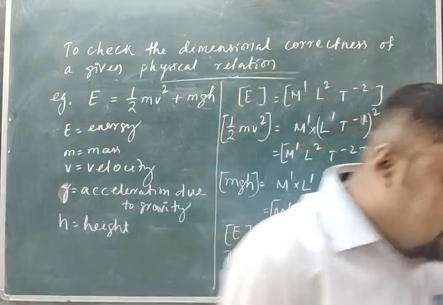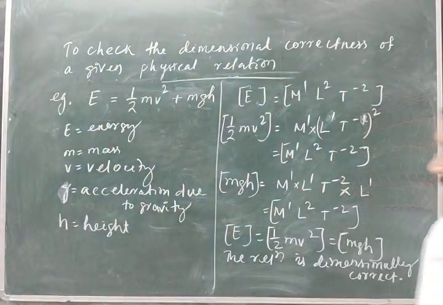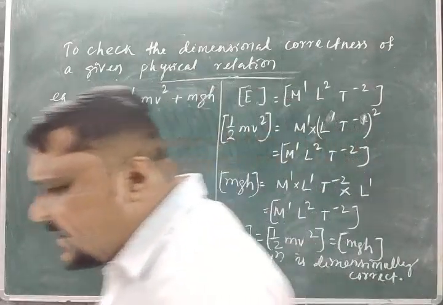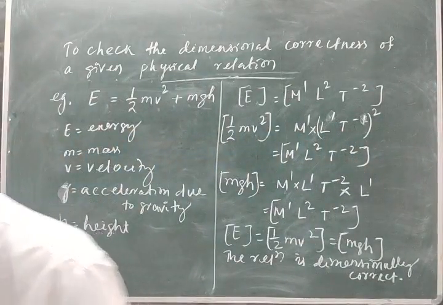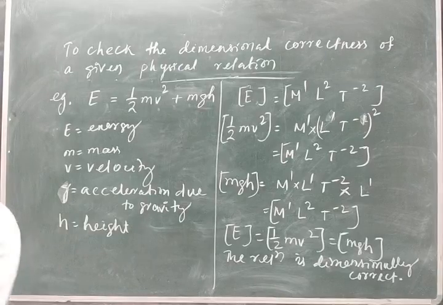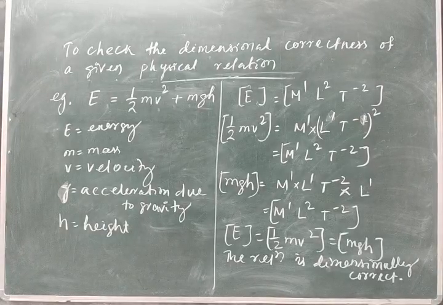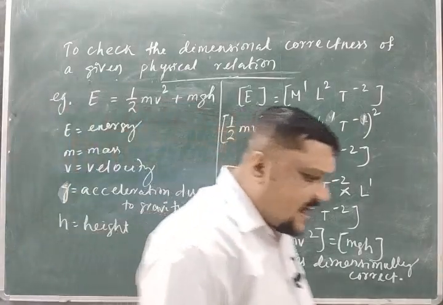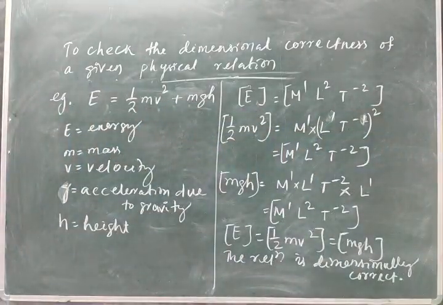Clear? Is that clear? Okay. So what equations you will get? If you know the dimension of the physical quantities involved in that equation, then it is easy for you to check the correctness of the given relation.